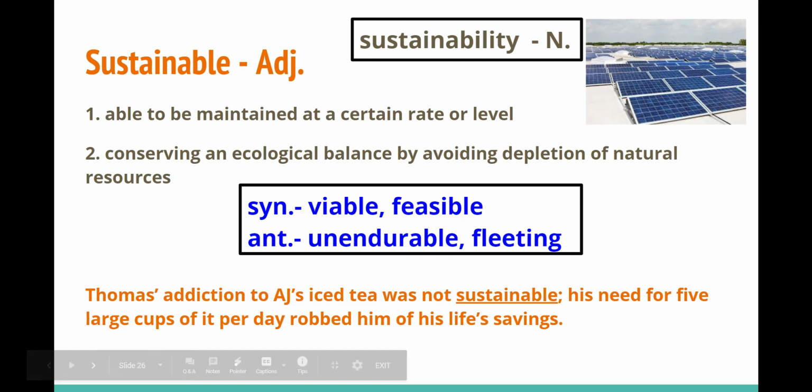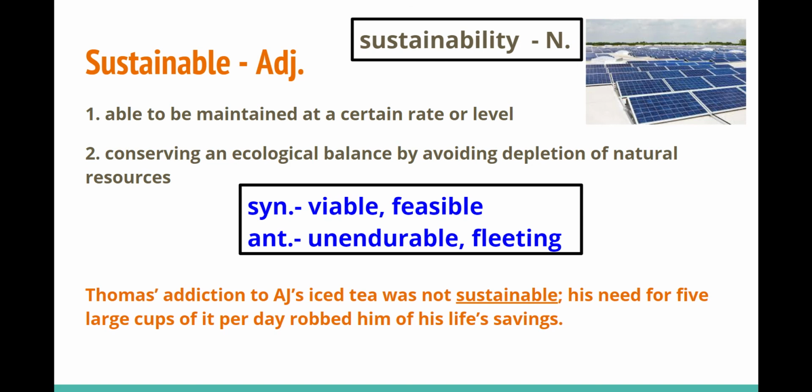Last word, sustainable. Sustainable is an adjective. Adjectives describe nouns and pronouns, and it means able to be maintained at a certain rate or level. Okay, so we want the earth to be sustainable, right? We want it to be maintained at a certain level. We want it to be sustainable for life, for people to be able to breathe the air, drink the water, and have clean places to live. We want the earth to be sustainable. It also means conserving an ecological balance by avoiding depletion of natural resources.